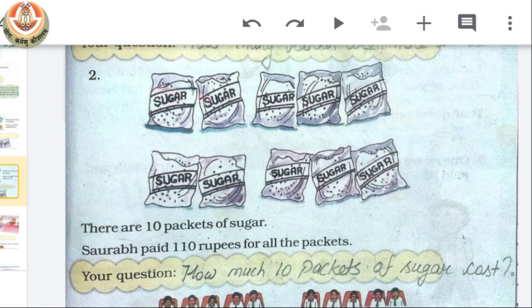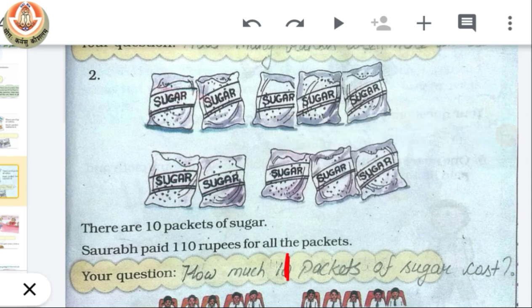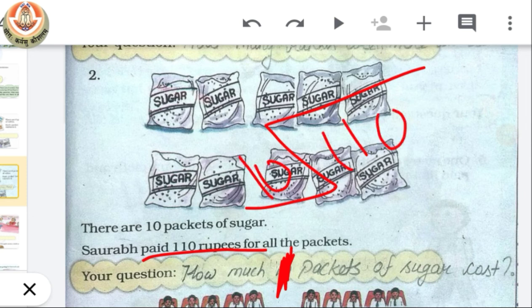Okay, how much? 1, not 10. How much does 1 packet of sugar cost? It should be 1, because the cost of 10 packets is already given, 110 rupees for all the packets. So we should ask how much 1 packet of sugar costs. So how can we find the answer for this? We have to divide 110 by 10 to find the cost of 1 packet.